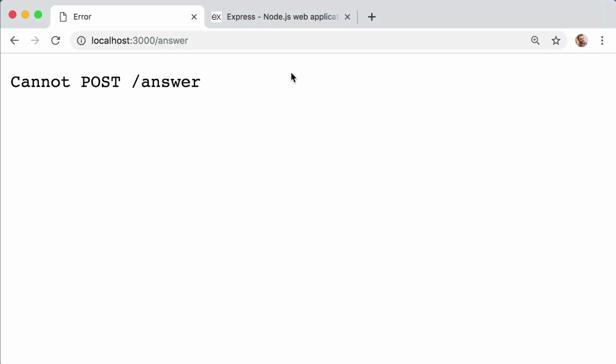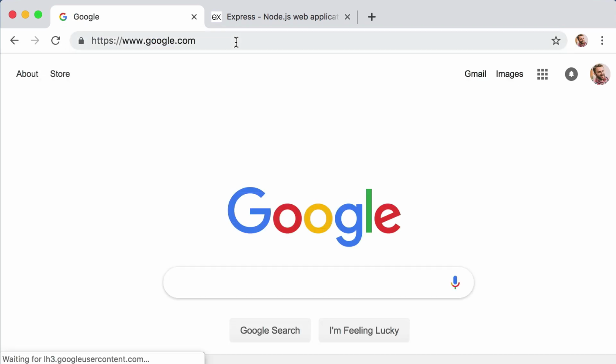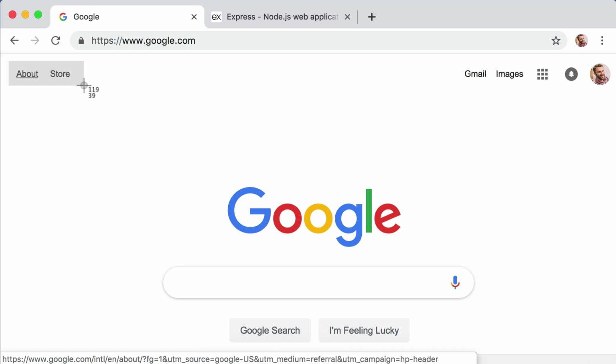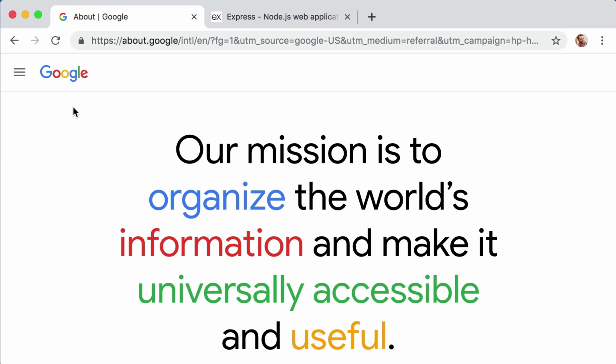So in your web browser, when you visit a URL, so if I typed in google.com, my browser just sent a GET request to the Google servers. Or if I clicked on one of these navigation links at the top of Google, like if I clicked on their About link to go to the About page, my browser sent a GET request to that About URL. So when you're surfing the web, a GET request is sort of the standard type of request. If you manually type in a URL or if you click on a traditional navigation link, it's a GET request. You're saying to the server you want to get a bit of information.